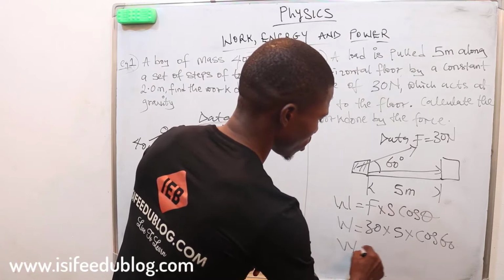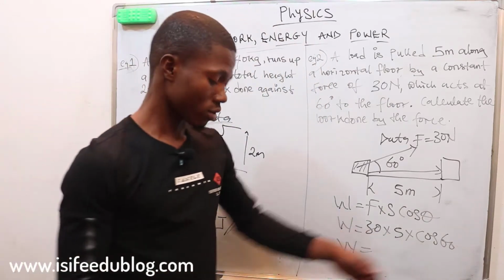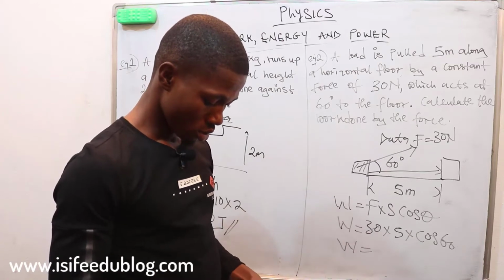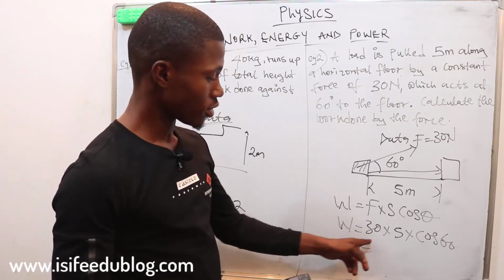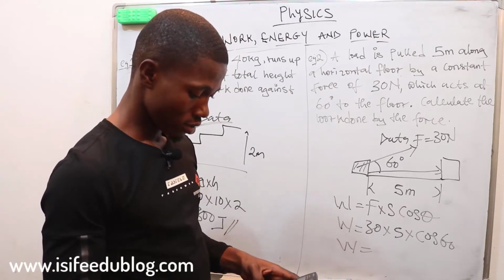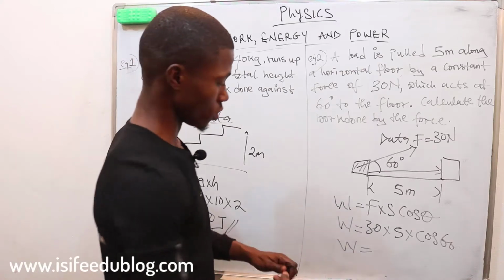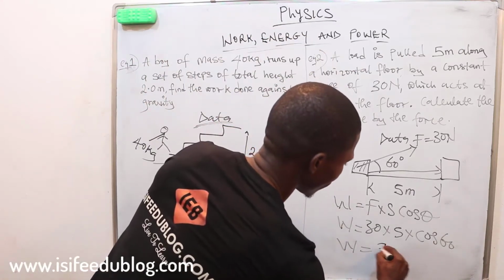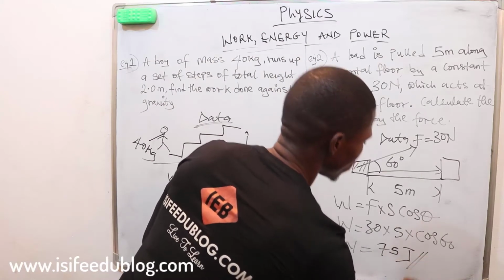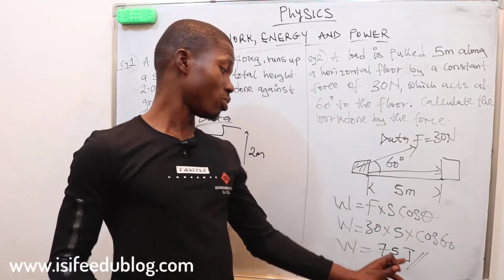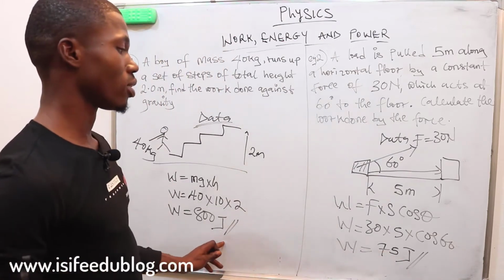Finally, our work is equal to 30 times 5 times cos 60, and cos 60 is a half. 5 times 30 is 150, and half of that is 75. So this is 75, and work is measured in joules. Always remember to put your SI units before leaving your answers.